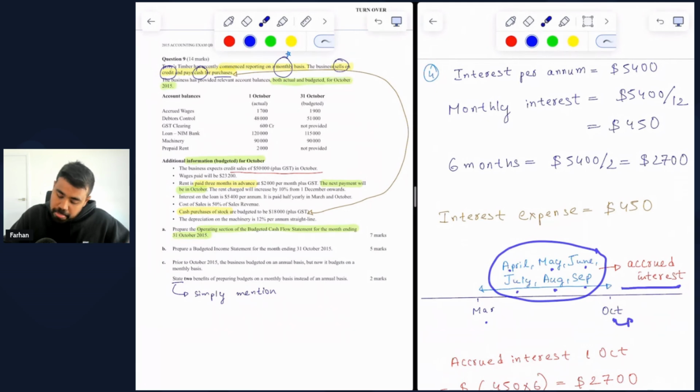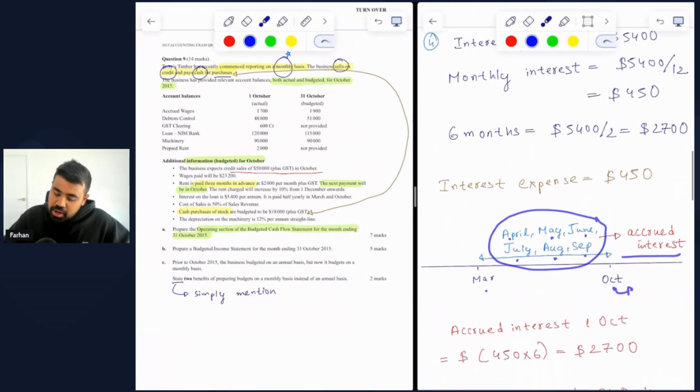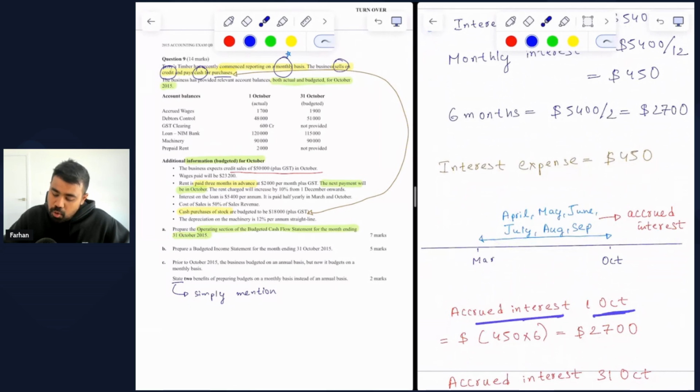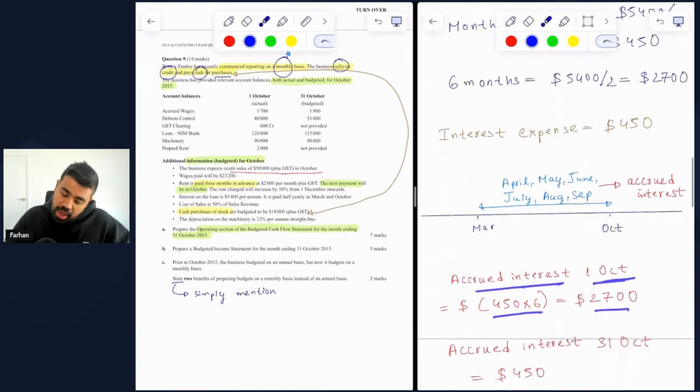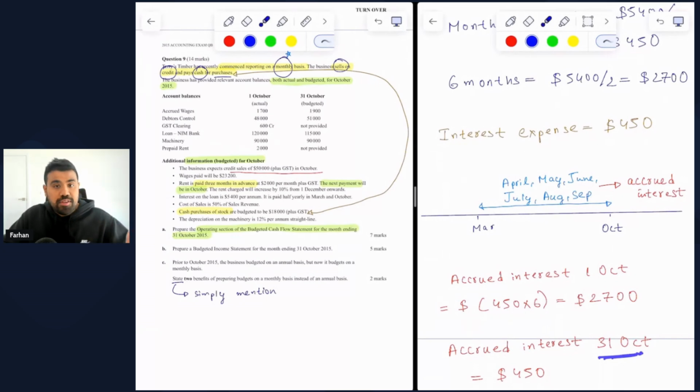So therefore, the opening balance for accrued interest at 1st of October should be $450 on a monthly basis multiplied by 6, which is $2,700. And the accrued interest at 31 October, what do you think it should be? The accrued interest at 1st October is accrued for 6 months, and that is $2,700. We also understand this $2,700 would be paid in the month of October, because interest is paid half yearly.